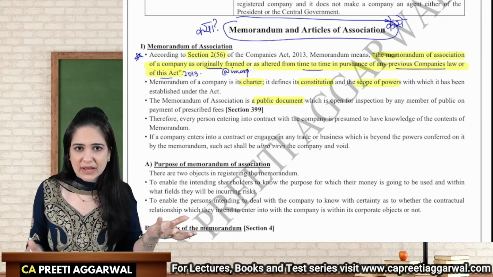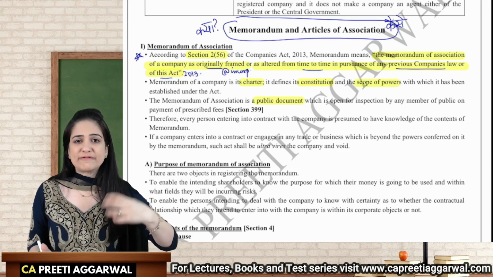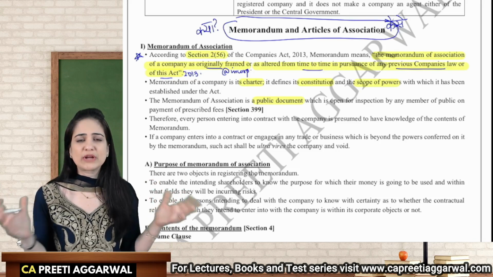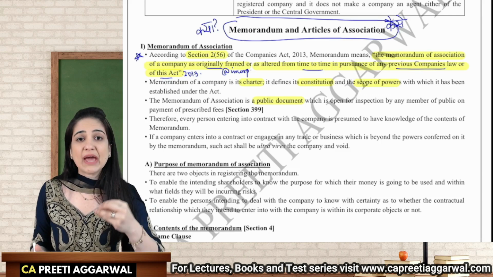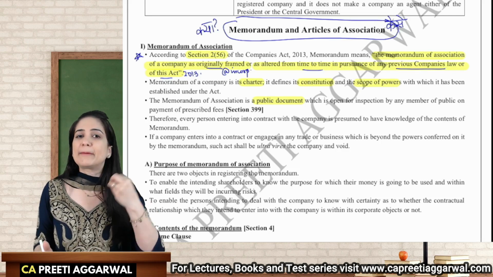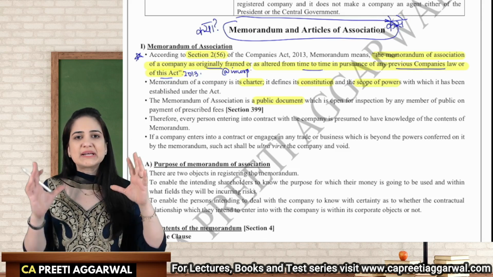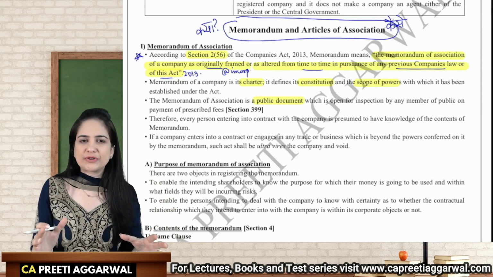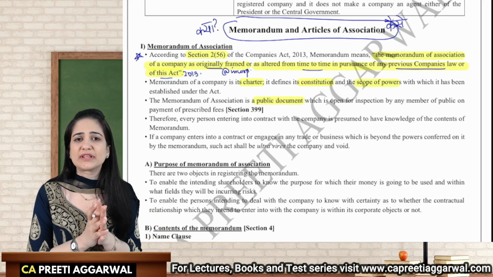And why does that lie on the third party? Because these memorandum and articles, whenever they are filed with the ROC, they become public documents. You can visit the website of MCA, pay 100 rupees and inspect the memorandum and articles of any company. Because these are public documents, available in the public domain, you are supposed to have knowledge of the memorandum.